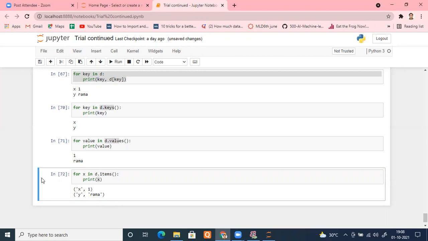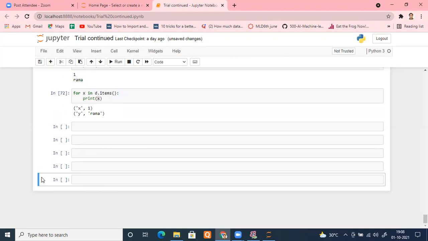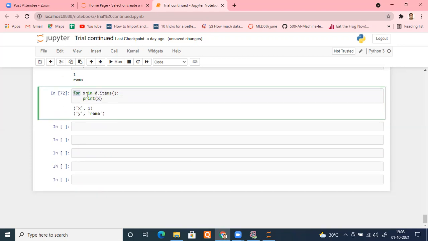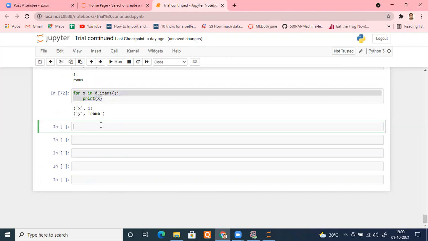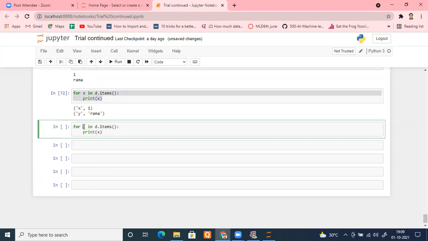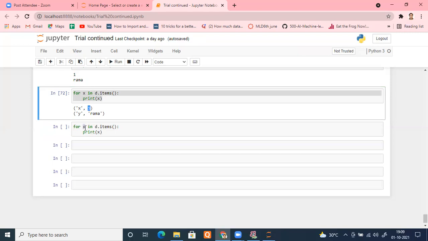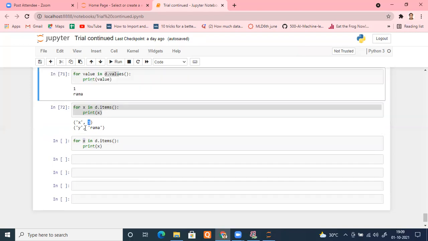How? Remember the tuple unpacking concept? We can unpack the tuple. So what I can do here, instead of X, I know it is going to return a tuple, and the tuple will have the first element as key and the second element as value. So instead of X, I'm unpacking here itself.